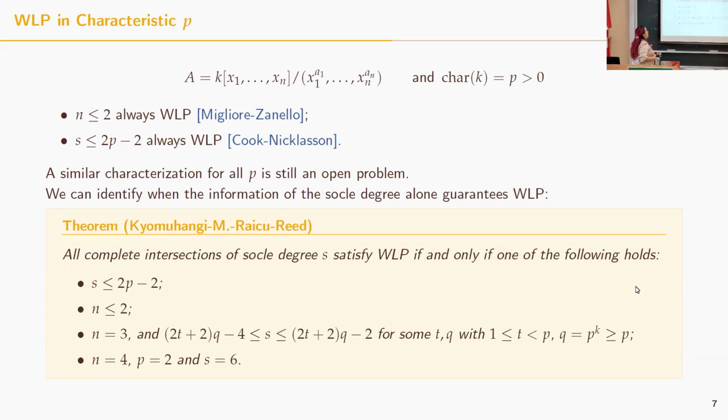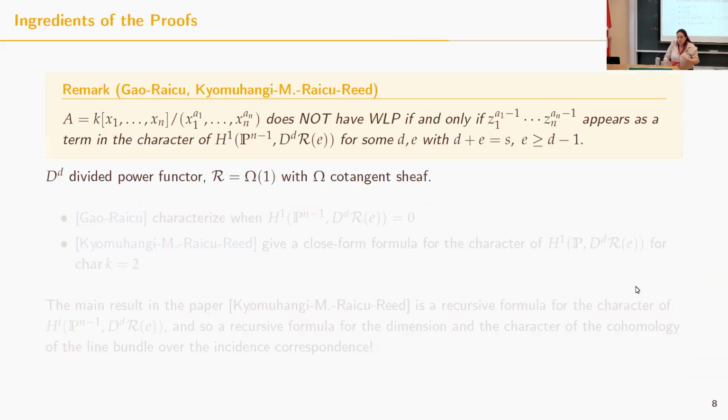Okay, I would like to just mention a bit how we got these results. What we noticed is that proving that a monomial complete intersection has the weak Lefschetz property is equivalent to checking if that monomial appears in the character of this sheaf cohomology group, where D^(d) is the divided power function, and r is the twist of the cotangent sheaf of P^(n-1).